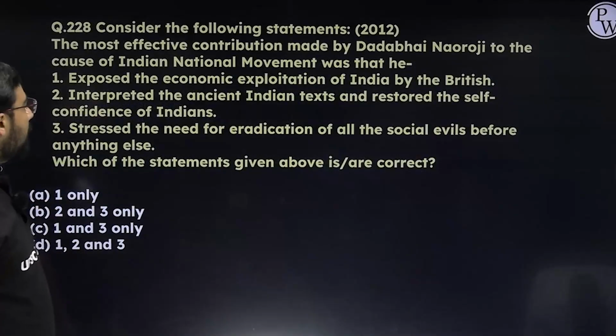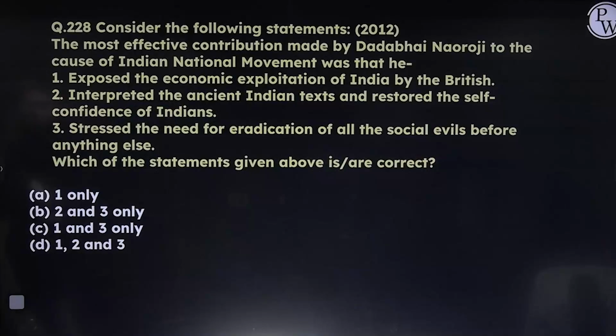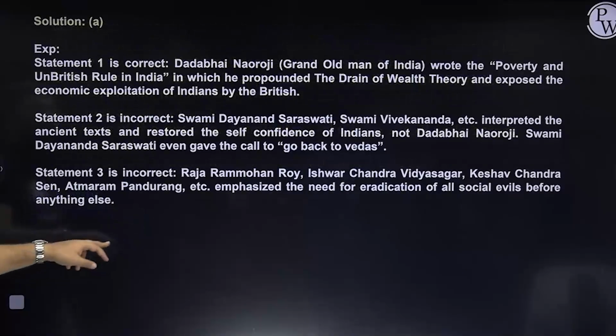Okay, then consider the following statements. What was the contribution of Dadabhai Naoroji? Expose the economic exploitation of India by the British. First statement is correct. Interpreted the ancient Indian texts? No, he was not linked to that. It was Raja Ram Mohan Roy. Then, the need for eradication of all social evils. That was also not there. So the answer here will become A.